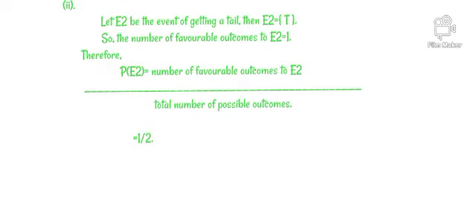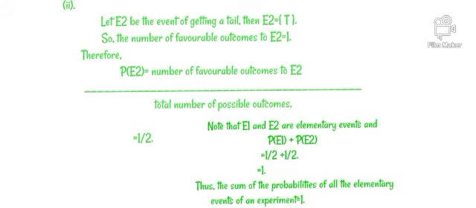Now for finding the tail, let E2 be the event of getting a tail, so E2 equals {T}. So the number of favorable outcomes to E2 equals 1. Therefore, P(E2) equals number of favorable outcomes to E2 divided by total number of possible outcomes, equals half. Now note that E1 and E2 are elementary events, so P(E1) plus P(E2) equals half plus half, we get 1. Thus the sum of probabilities of all the elementary events of an experiment equals 1.